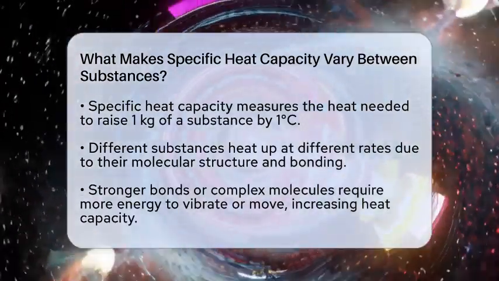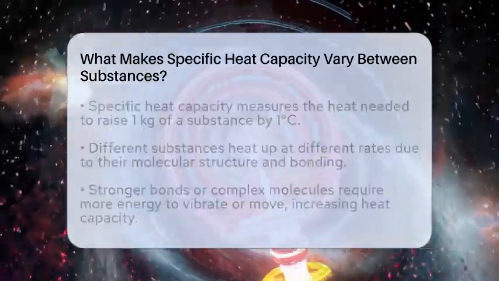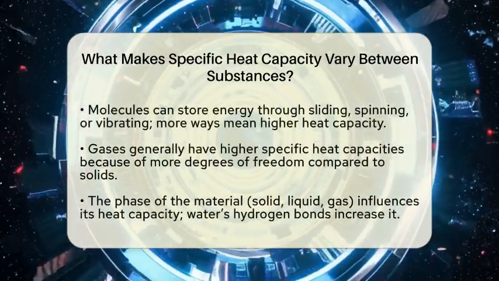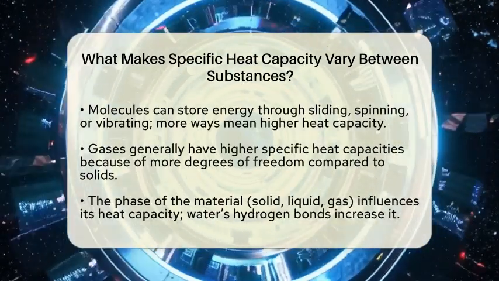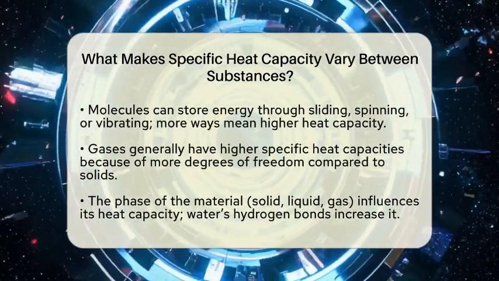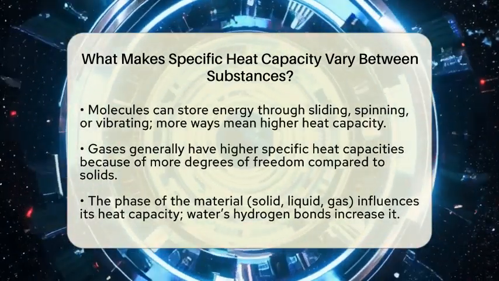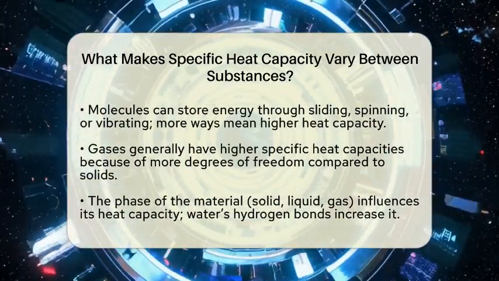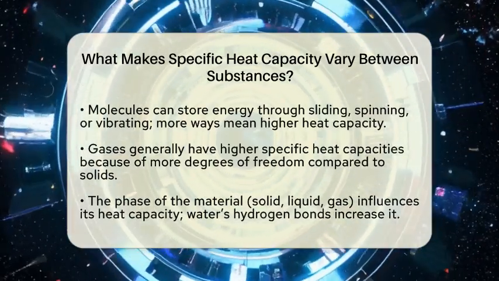Next, consider how molecules can store energy. Molecules can move in 3 main ways. They can slide past each other, spin around, or vibrate. Substances with more ways to store energy, called degrees of freedom, can absorb more heat without changing temperature much. For example, gases have more degrees of freedom than solids, so they often have higher specific heat capacities.